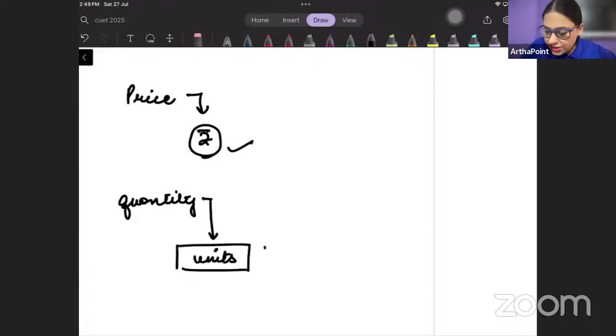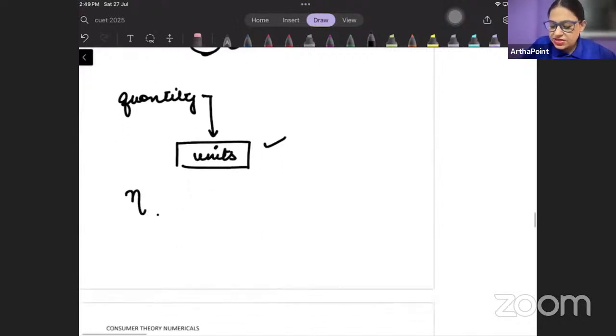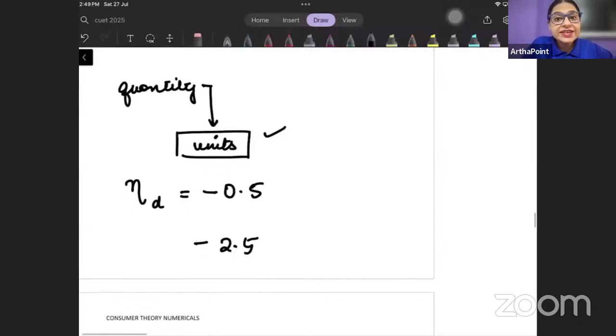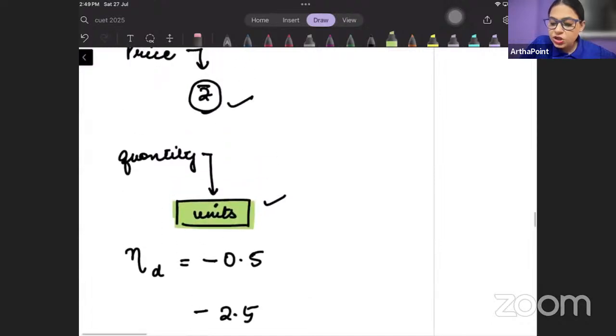तो दोनों का यूनिट अलग अलग होता है. एक का रुपीज है और एक का यूनिट्स है. But when we write elasticity of demand, it is a number, isn't it? We write elasticity of demand as 0.5 or elasticity of demand as minus 2.5. We write it as a number.